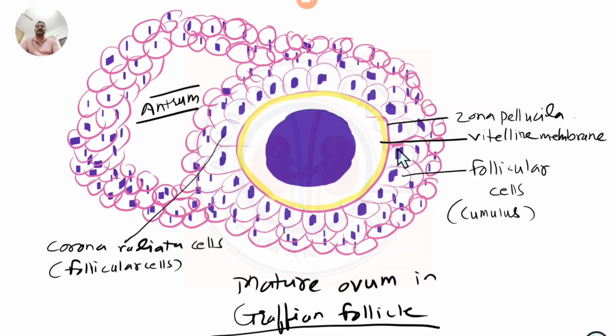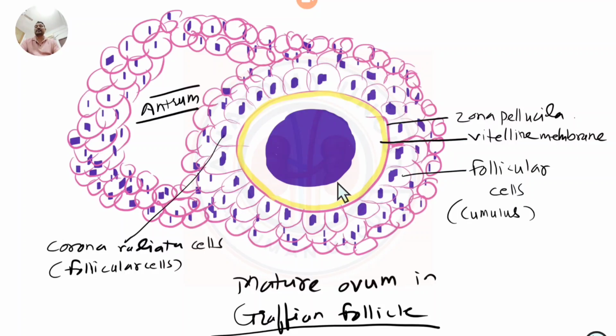There are terminologies like cumulus, and this cumulus is again nothing but the follicular cells surrounding the follicle. And cumulus oophorus is these cells which cushion your oocyte.